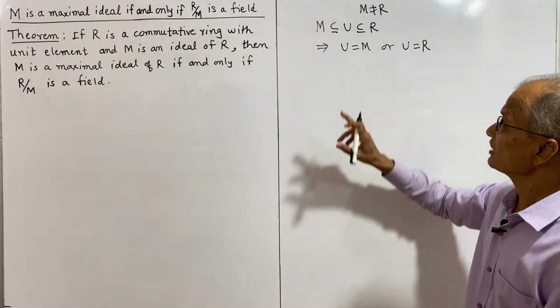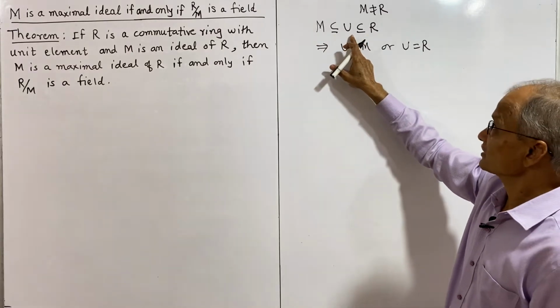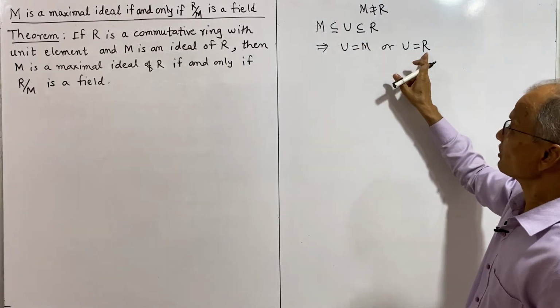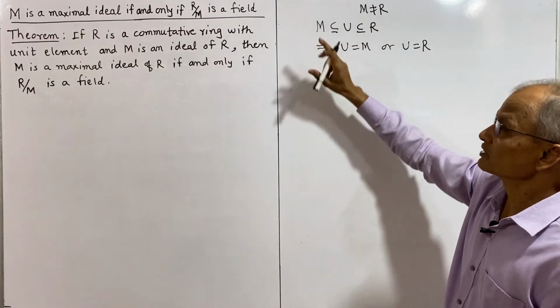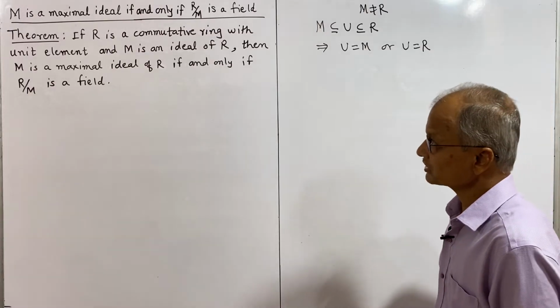That means actually there is no ideal between M and R. And if it is such, then this U must be equal to M or U must be equal to R. And that's why it is called a maximal ideal. This we have studied in our earlier lectures.